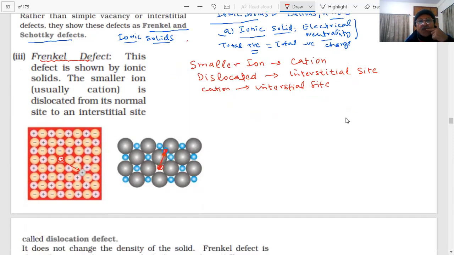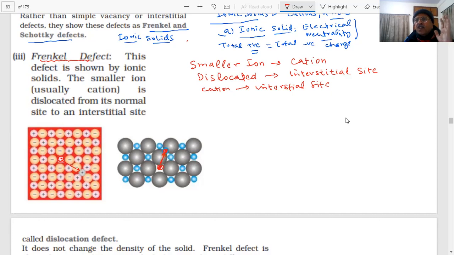Will there be any change in the electrical neutrality? I have already told you the electrical neutrality has to be maintained. Has anything moved out of the lattice? Nothing. Everything is still within the lattice, but it has shifted its position to the interstitial site.